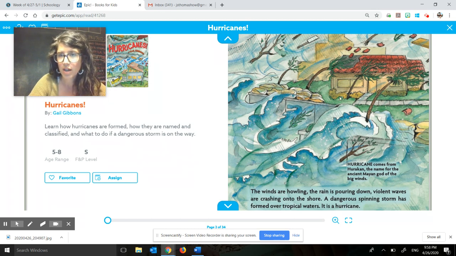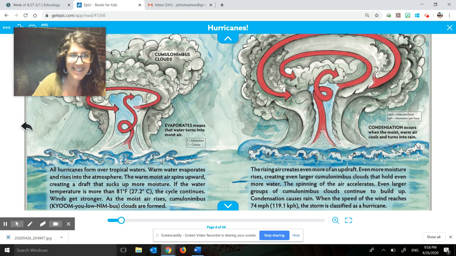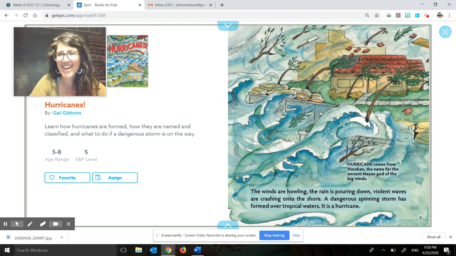And then there's this little pop-up box here that says, "Hurricane comes from huracan, the name for the ancient Mayan god of the big winds." Stop turning the page. Go back. Okay, sorry about that. Oh, I never knew that. Just taught me something new.